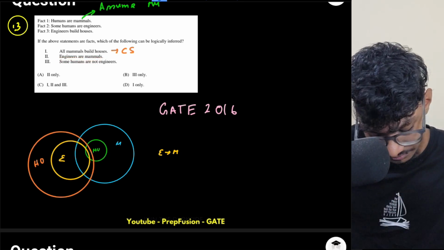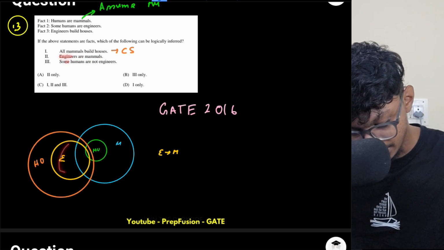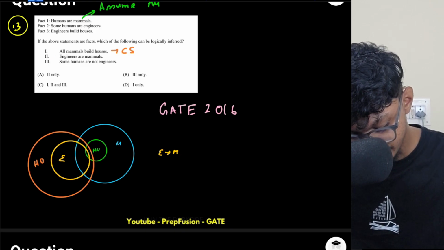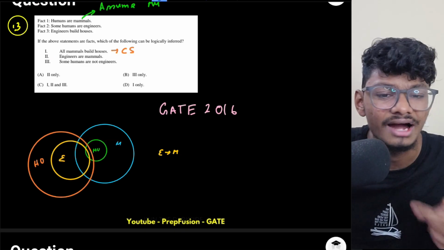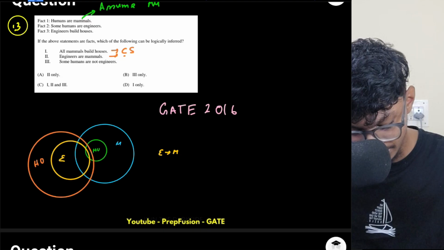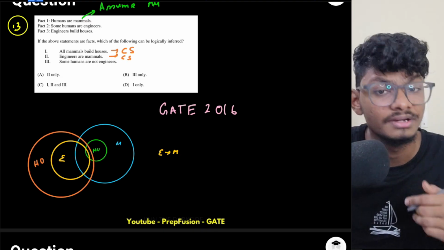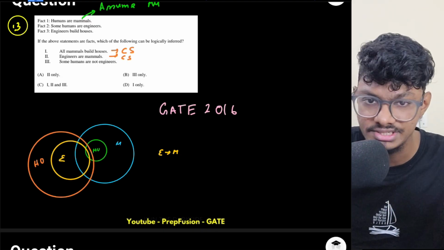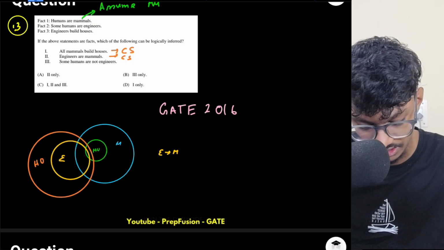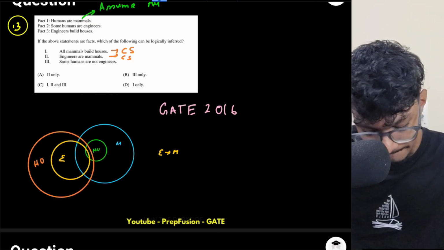Engineers are mammals. Nothing is mentioned, so this means all engineers are mammals. Again, I cannot say surely that all engineers will be mammals. There is a possibility, and the edge case is satisfying, but this is not satisfying.